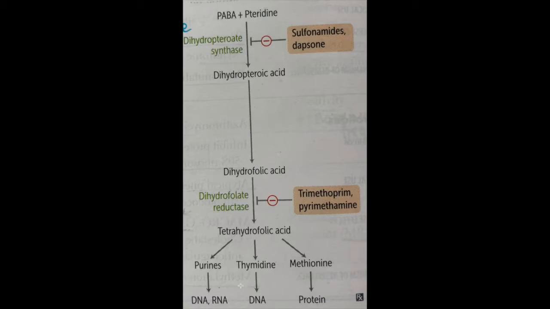So the synthesis of folic acid occurs as follows. It needs PABA and pteridine, which combine under the action of the enzyme dihydropteroate synthase and give dihydropteroic acid, which gives dihydrofolic acid, which is acted upon by dihydrofolate reductase and gives tetrahydrofolic acid, which further gives purines, thymidine, and methionine. I would suggest that to remember the synthesis of folic acid, especially these two enzymes.